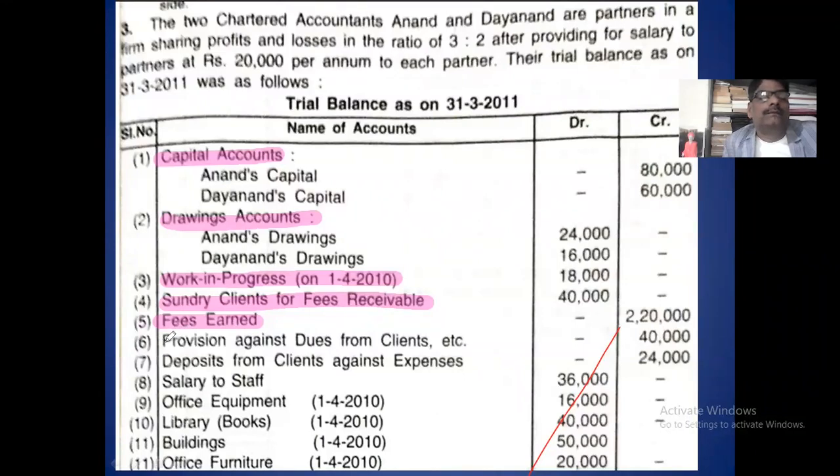Then next is provision against dues for client fee.